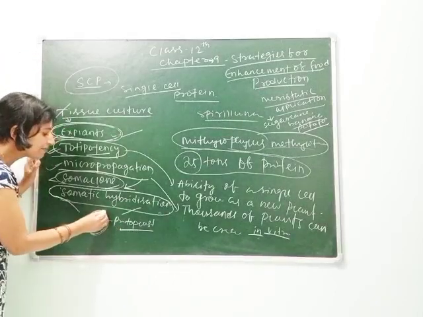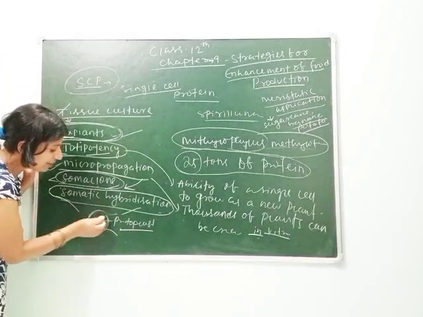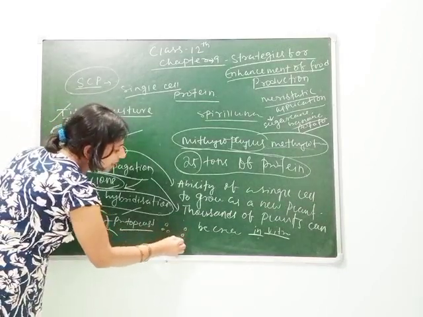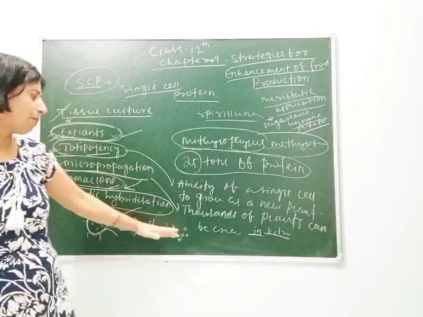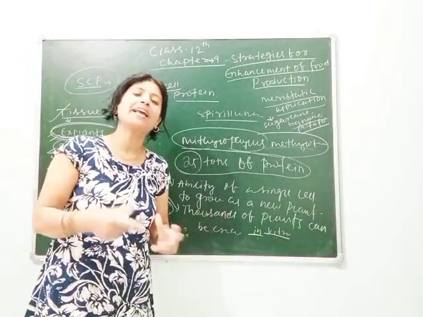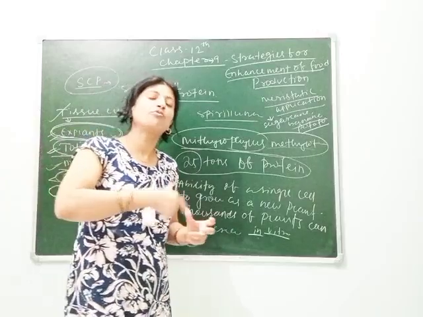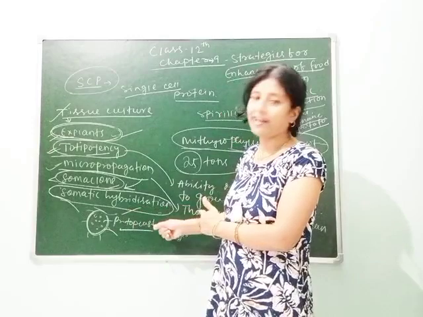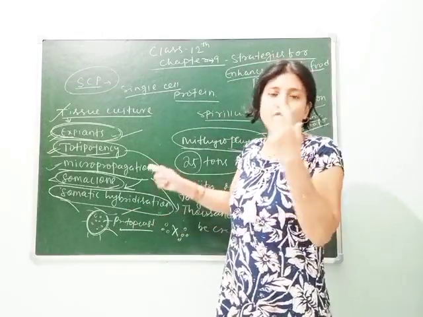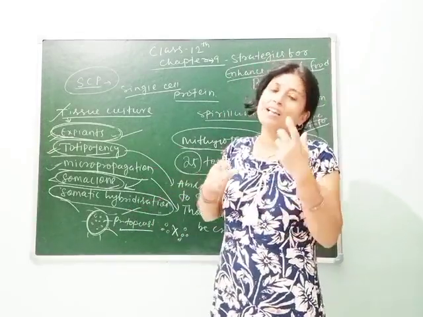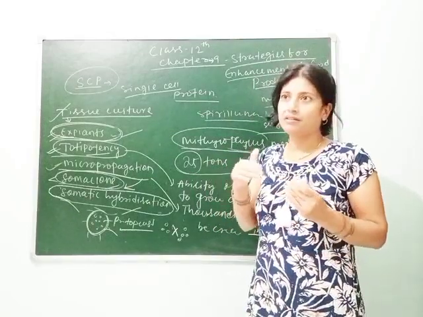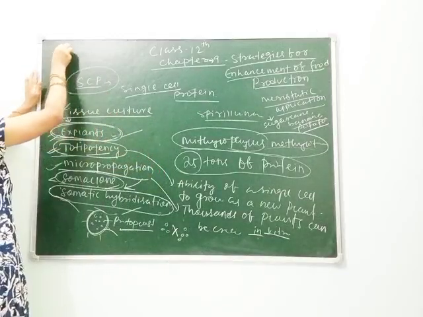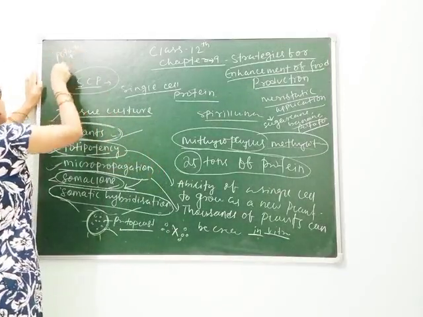So protoplasts are taken by removing the cell membrane. We can remove the cell membrane and find out the protoplast. So the protoplasts from two different parts of plants are fused together to make a whole new plant. This process of growing a plant is called somatic hybridization, and the protoplasts derived from the cells are called somatic hybrids. Suppose we want tomato. Tomato is the combination of potato and tomato. Potato plus tomato